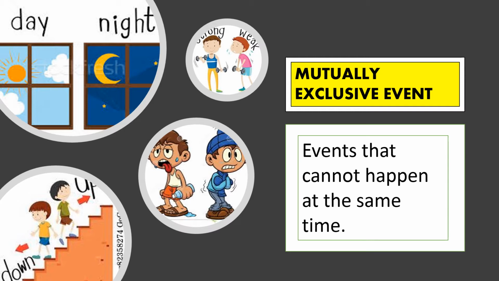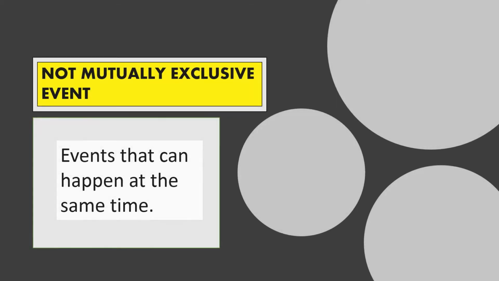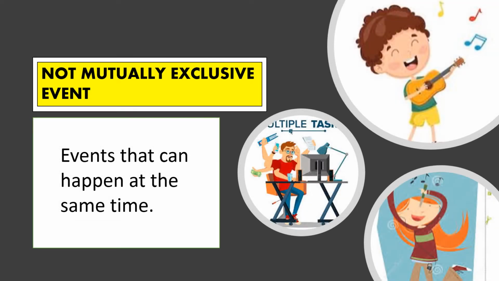Just like having day and night at the same time, that cannot happen. Being strong and being weak, feeling hotness and coldness, or going down and going up. These are exclusive events. So we cannot have this at the same time. But if we can have the events happening at the same time, we call it not mutually exclusive event.